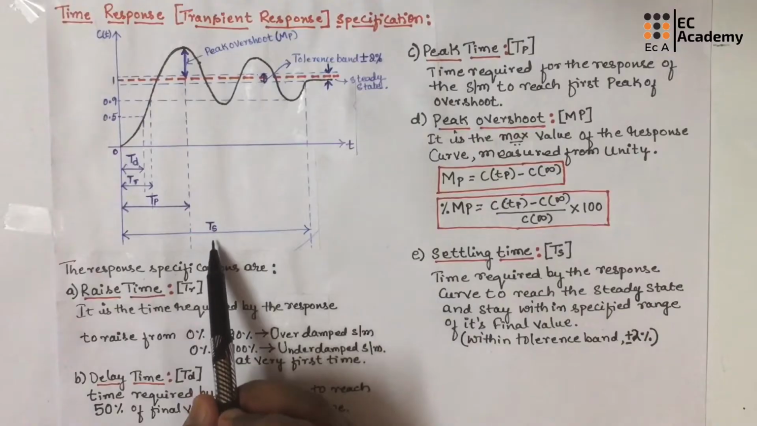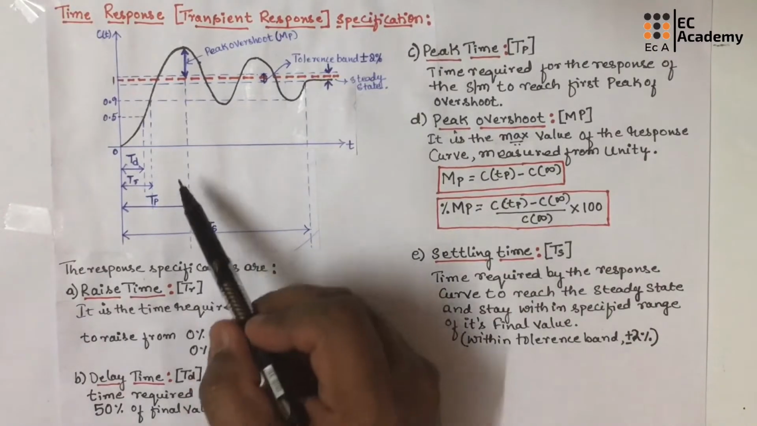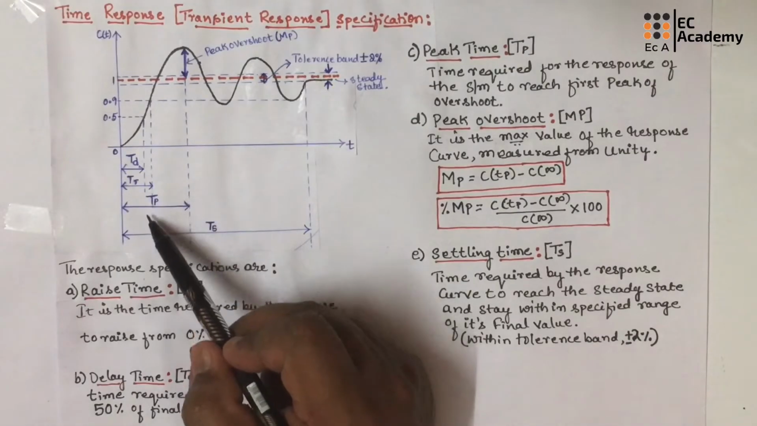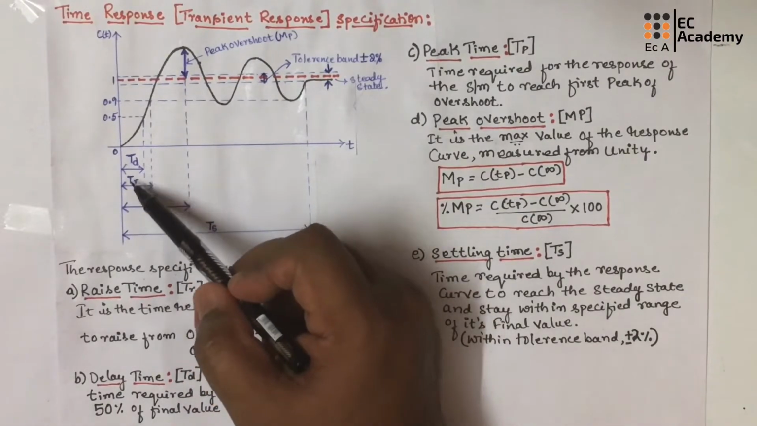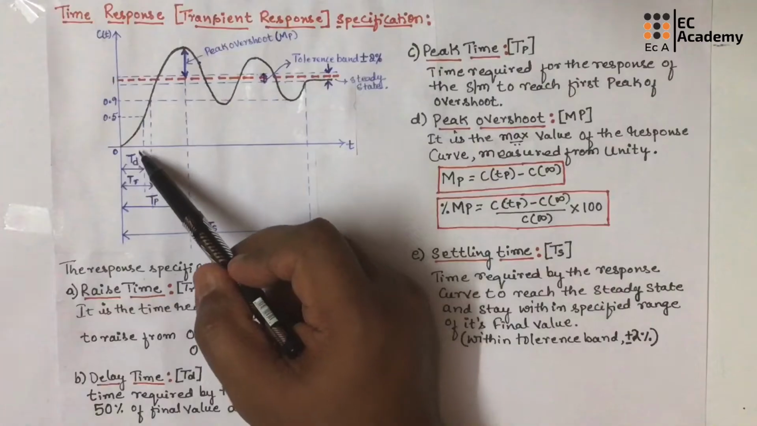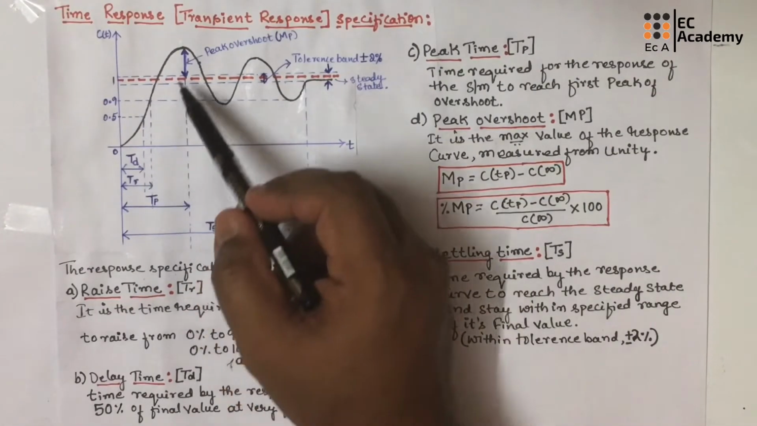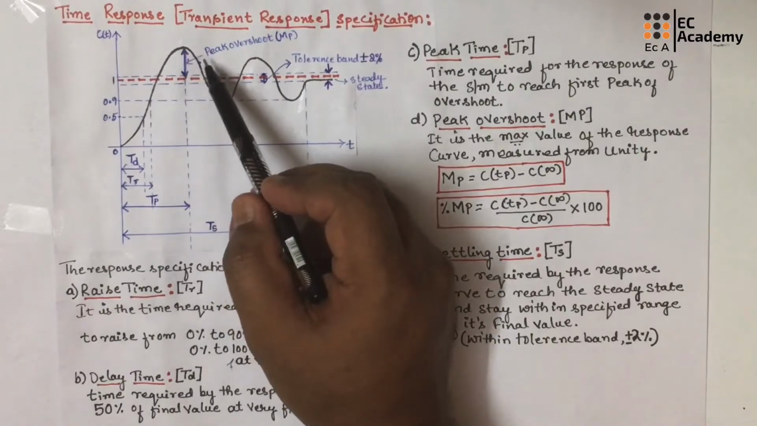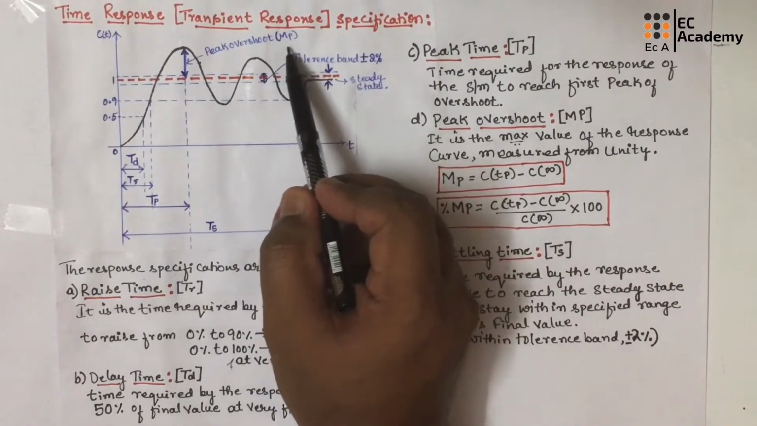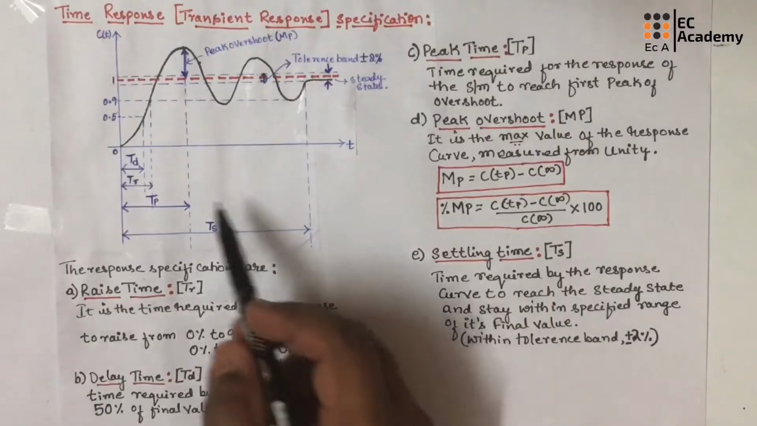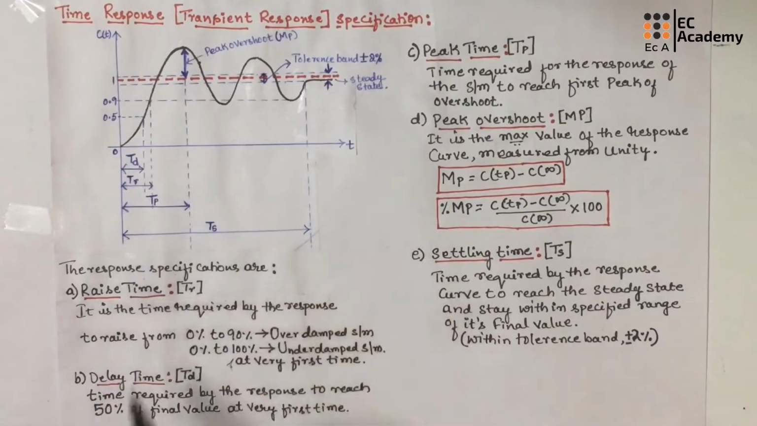Here in this waveform, we can identify Ts, which is settling time. We have Tp, which is peak time. We are having Tr, which is rise time. We are having Td, which is delay time. Along with this, we are having peak overshoot, which is represented by Mp. Now let us understand one by one these response specifications.